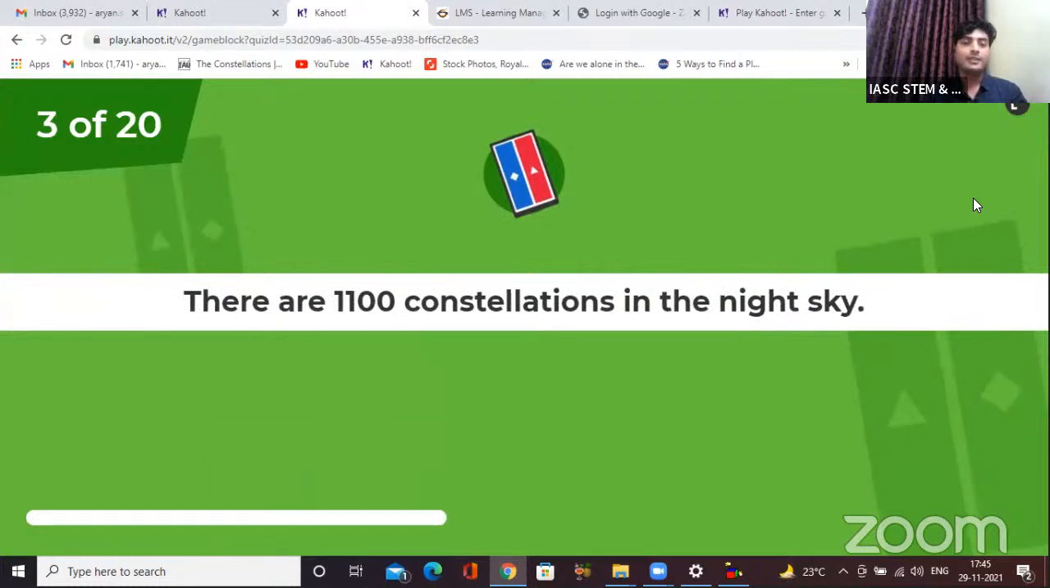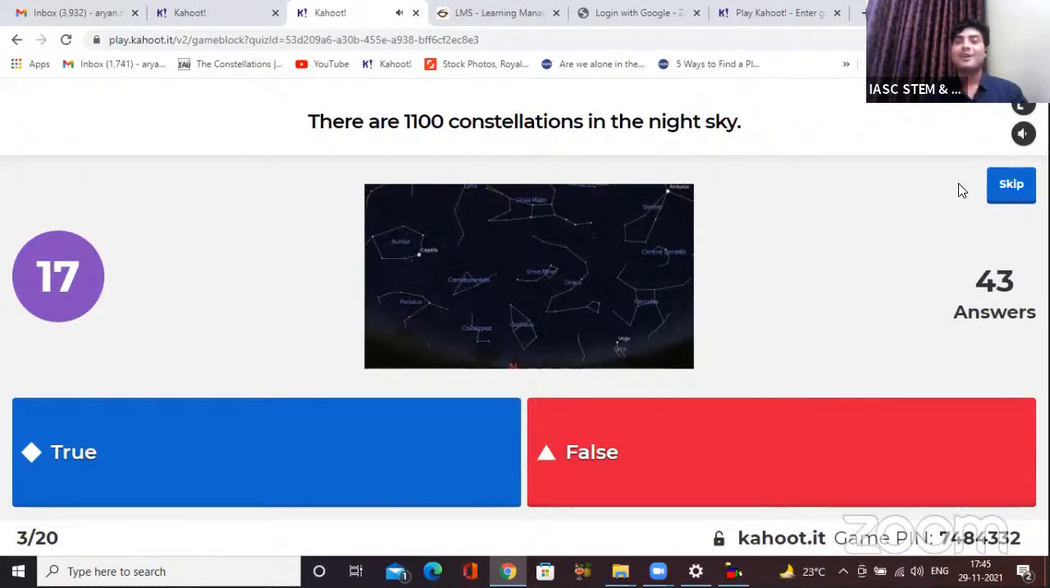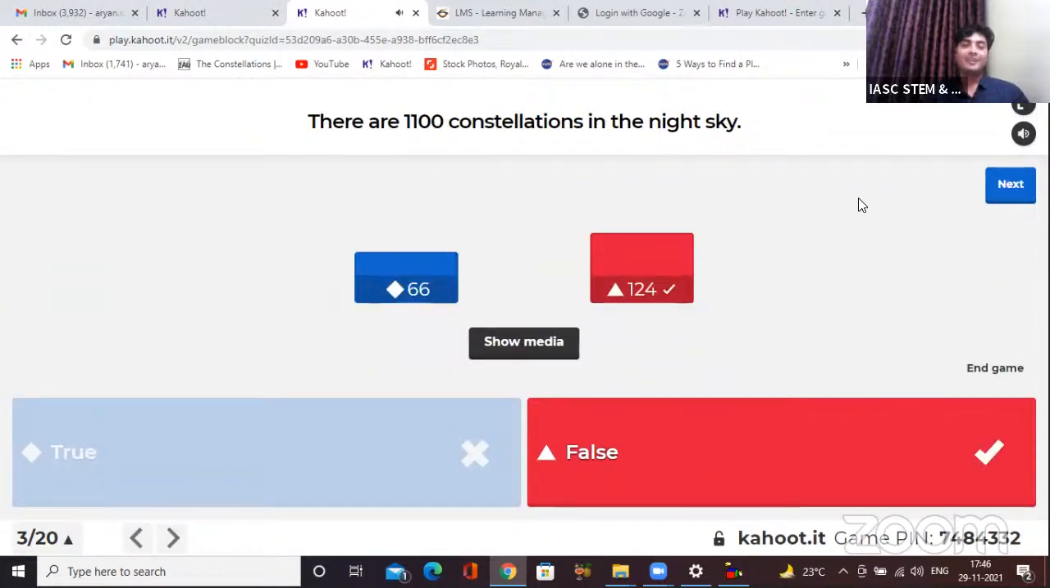True or false? There are 1,100 constellations in the night sky. Hopefully everyone gets it correct. Let's see. Okay, 3, 2, 1, and 0. Time's up. All right. So 66 of you say it's true and 124 of you say it's false. Well, the statement is false, guys.